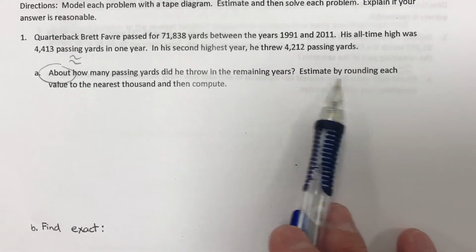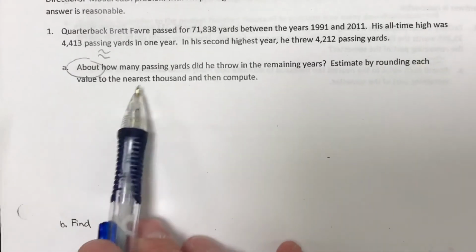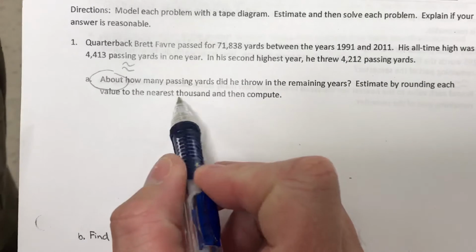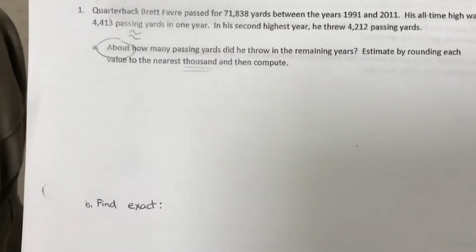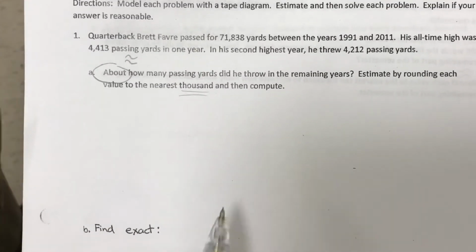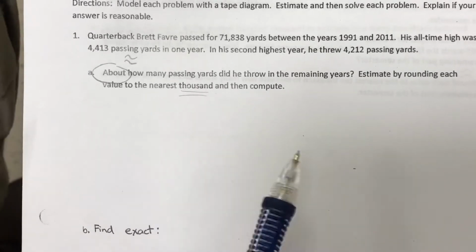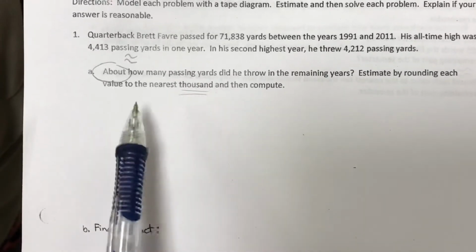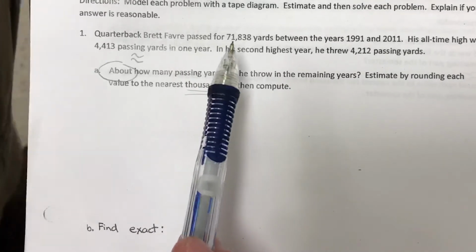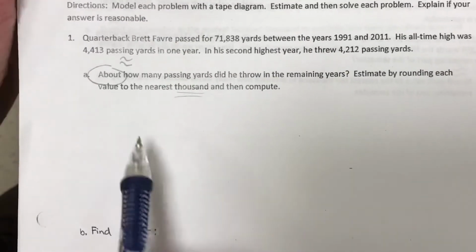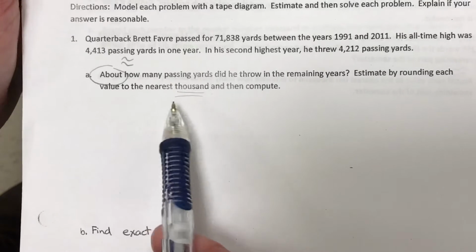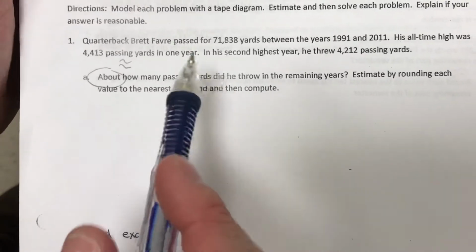Now we need to estimate by rounding each value to the nearest 1,000. So they're telling us to go to a certain place value and then compute. So we're going to go ahead and figure out our tape diagram. We're going to round the numbers and fill them in. But again, if you need to, off to the side, round them. If you can't do them mentally yet, do them off to the side like we did originally in the first couple of videos and in class.